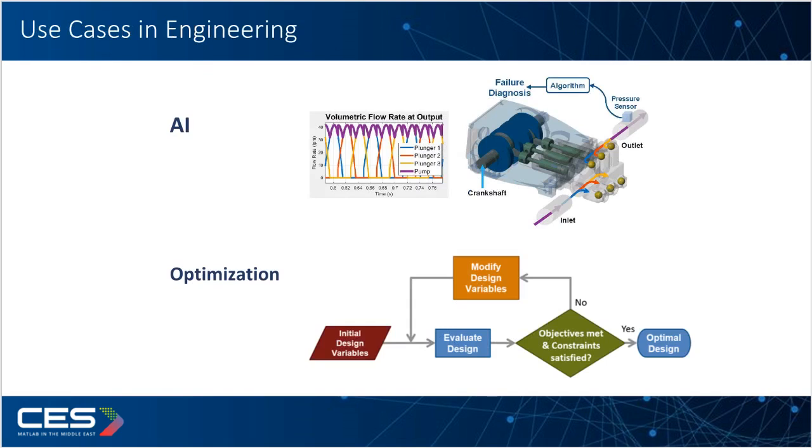Let's look at engineering applications. AI is commonly applied to predictive maintenance, fault diagnosis, quality inspection, computer vision, and load forecasting. Optimization is used for unit commitment, economic dispatch, scheduling, engineering design optimization, and resource allocation. In many industrial systems, AI predicts what will happen, and optimization determines the best action to take.